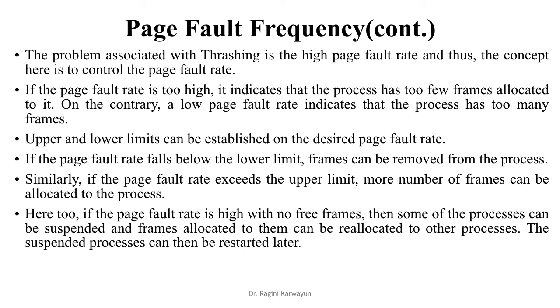But if the page fault rate falls below the lower limit, we can remove some frames from the process, because the process is not utilizing all the frames that are allocated to it. Here too, if the page fault rate is high with no free frames, then some of the processes can be suspended and frames allocated to them can be reallocated to other processes. The suspended processes can be restarted later.